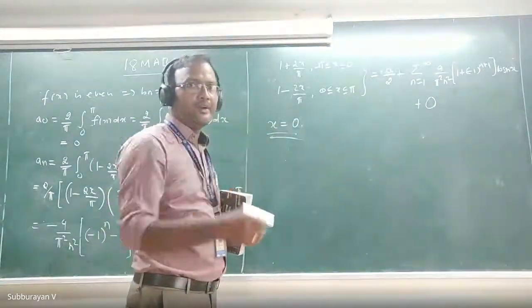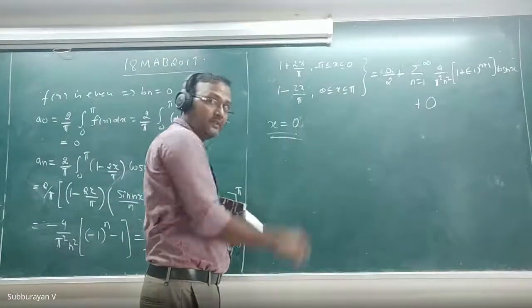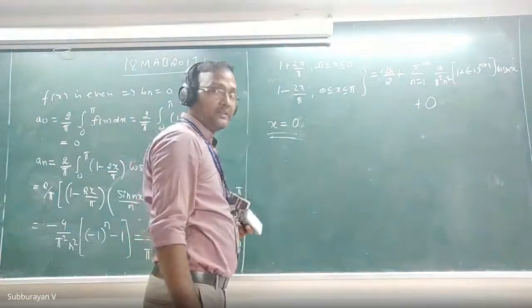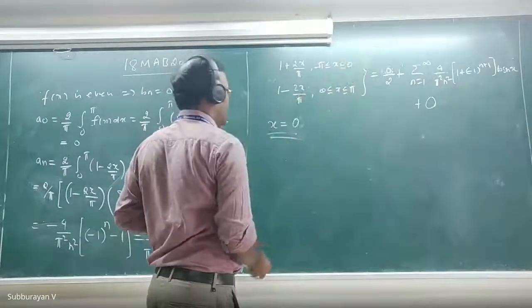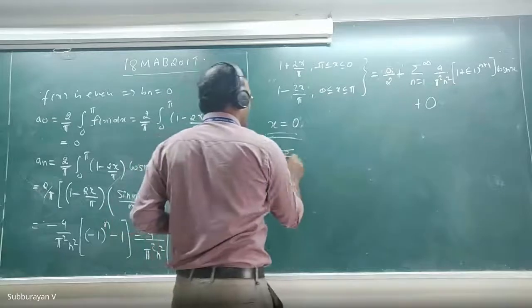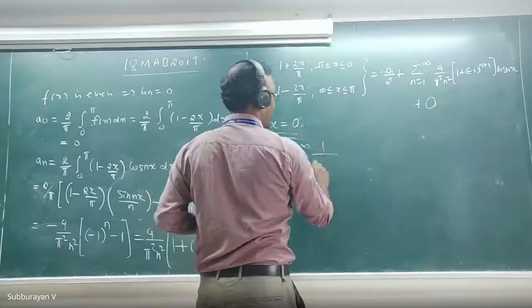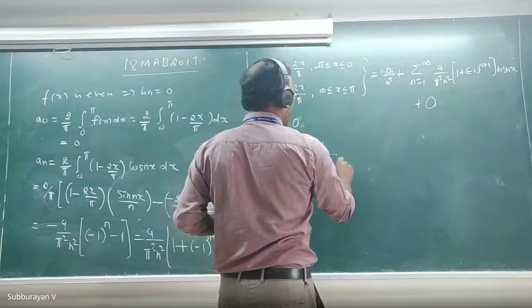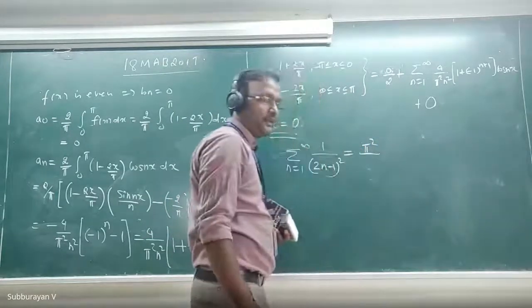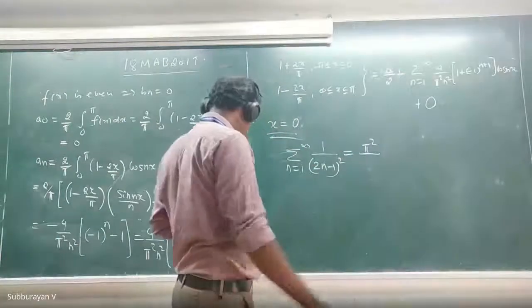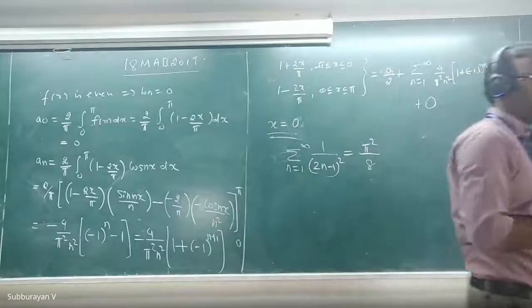And 0 is a point of continuity, because this function is a continuous function. Then substitute x equal to 0. Then you will get, please check, summation n equal to 1 to infinity 1 by (2n minus 1) whole square, which is equal to pi square by, what is the value? The last problem we have seen, pi square by 8.